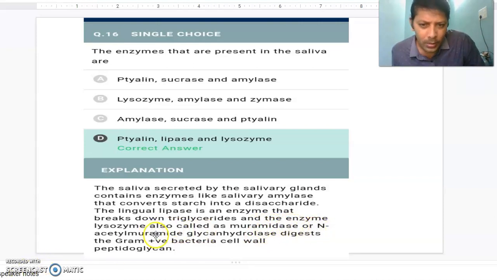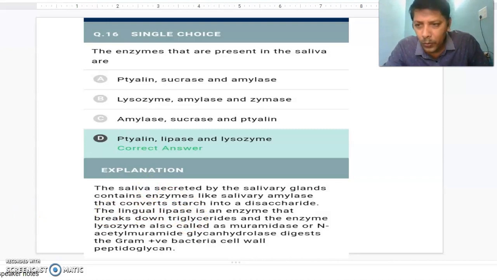Muramidase or N-acetyl muramidase, a glycoside hydrolase, digests the gram-positive bacterial cell wall, or peptidoglycan. The bacterial cell wall consists of peptidoglycan that is digested by this hydrolase enzyme. That means it is an antibacterial, bactericidal enzyme which kills the bacteria present in our ingested food. It is also present in our intestinal juice, produced by the Paneth cells. It was asked in the previous NEET exam.